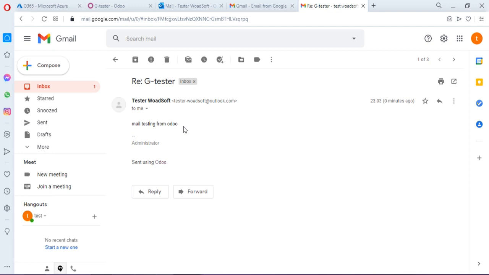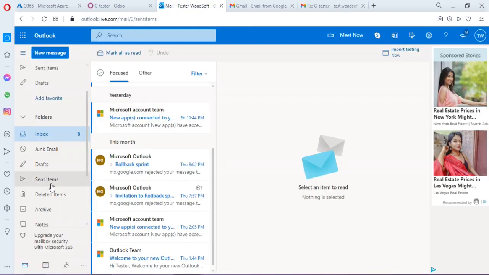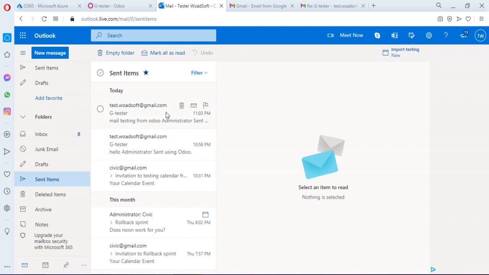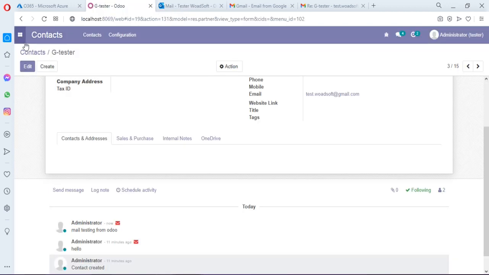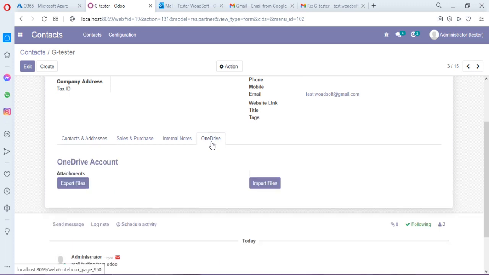And one more thing, whenever you send an email to that contact, it will add to the sent items of that email. Okay, so move to the Odoo and discuss the OneDrive option. Here is the internal notes of OneDrive. Just simply click OneDrive, and here are the options.